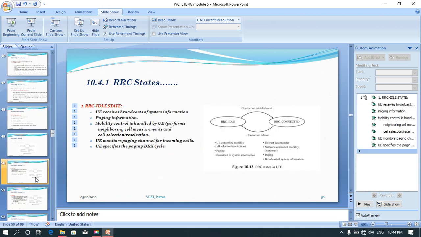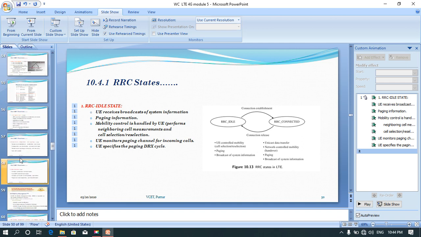Here we saw two RRC states, RRC idle and RRC connected, compared to 4 RRC states in UMTS. The RRC protocol mainly included functions such as broadcast of system information, RRC connection control, and measurement configuration and reporting.